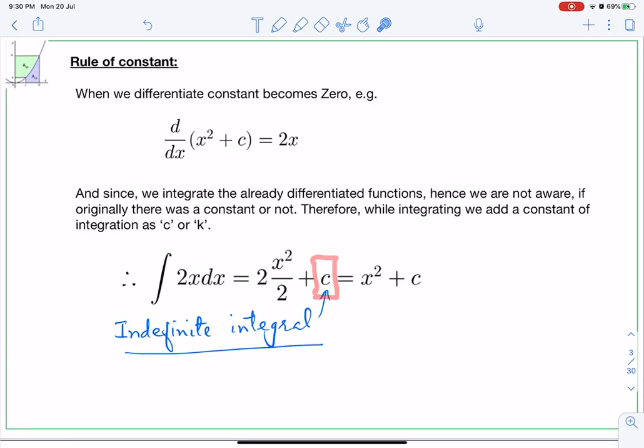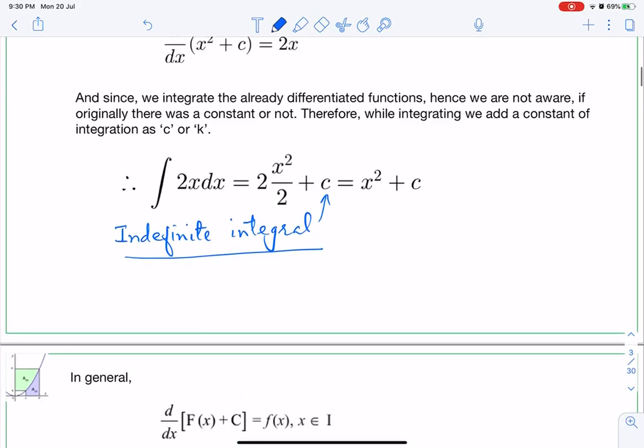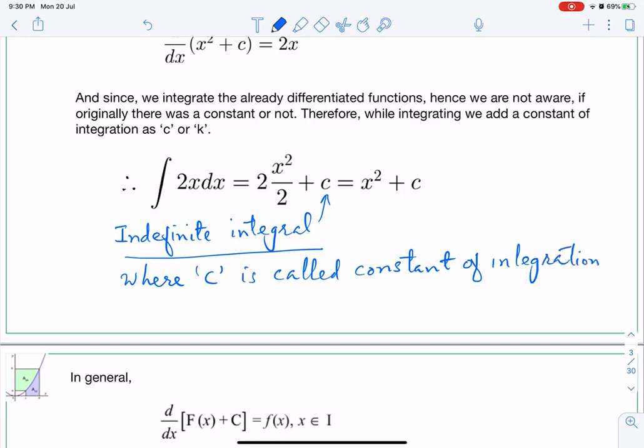This is called constant of integration. So c is called constant of integration.